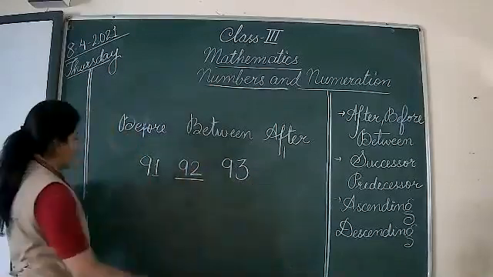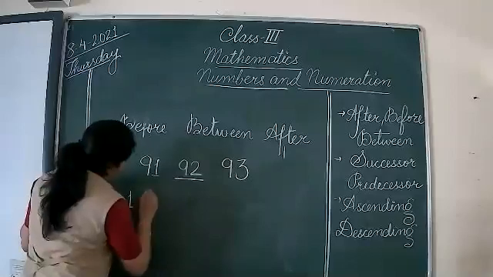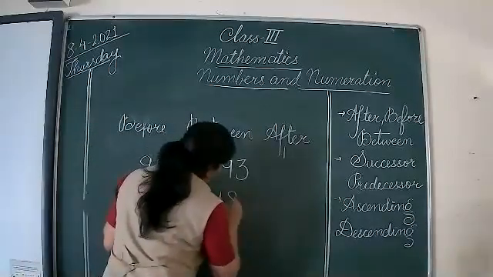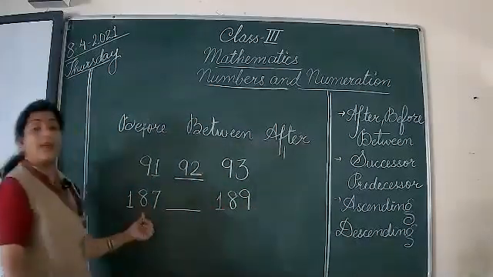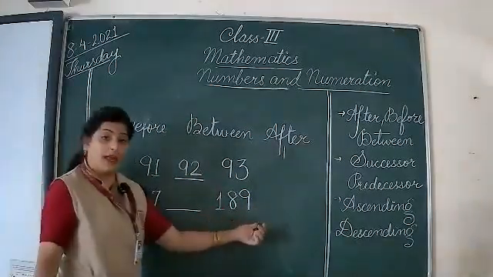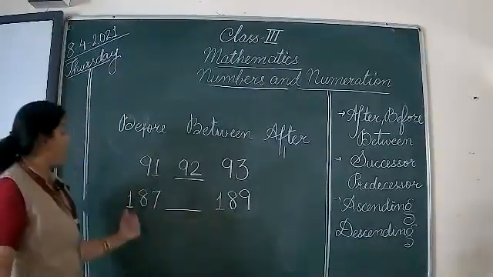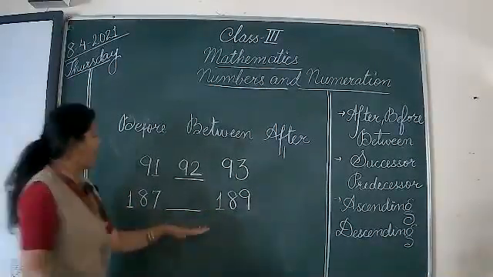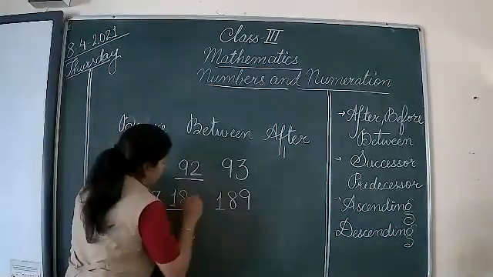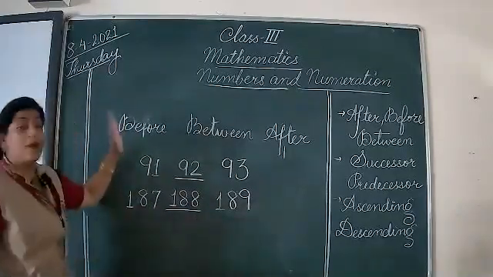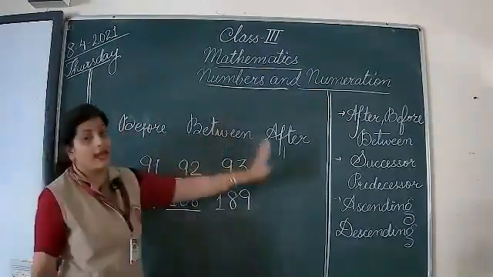Take a 3-digit example for it: 187, 189. So what comes in between? Let us do the normal counting: 187, 188, 189. So that is before, between, and after.